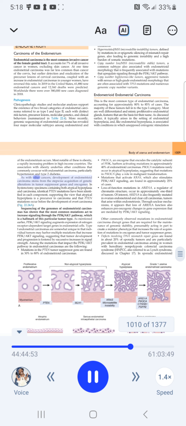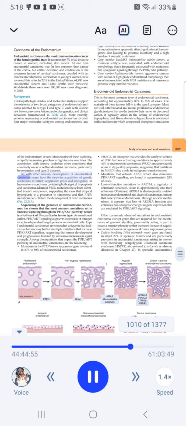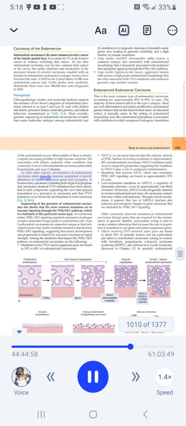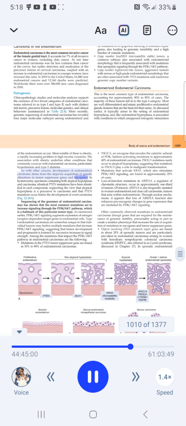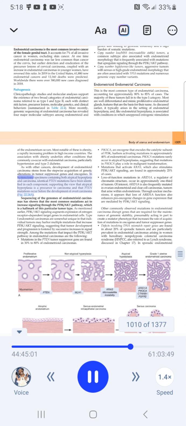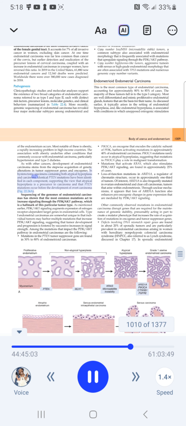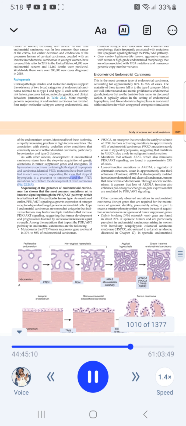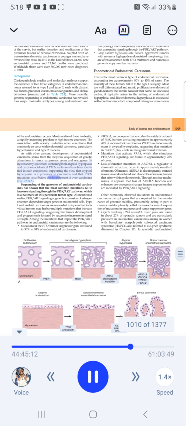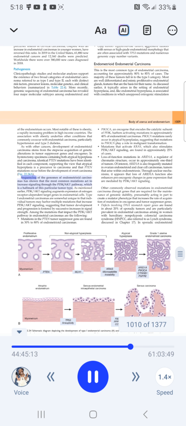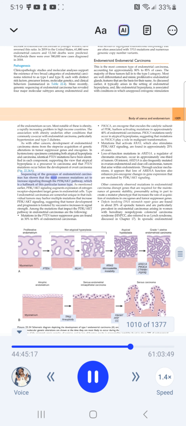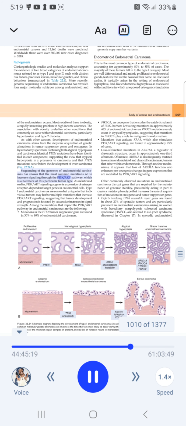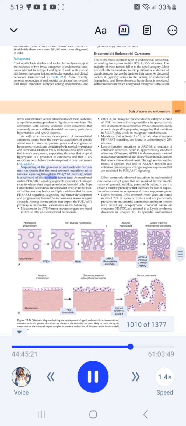As with other cancers, development of endometrioid carcinoma stems from the stepwise acquisition of genetic alterations in tumor suppressor genes and oncogenes. In hysterectomy specimens containing both atypical hyperplasia and carcinoma, identical PTEN mutations have been identified in each component, supporting the view that atypical hyperplasia is a precursor to carcinoma and that PTEN mutations occur before the development of overt carcinoma. Sequencing of the genomes of endometrioid carcinomas has shown that the most common mutations act to increase signaling through the PI3K/AKT pathway, which is a hallmark of this particular tumor type.